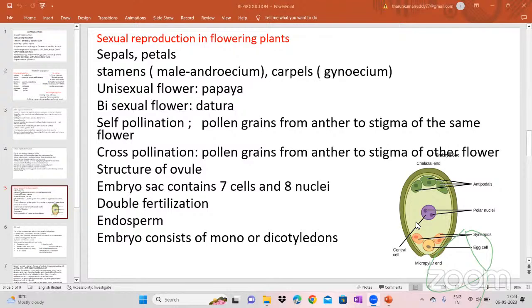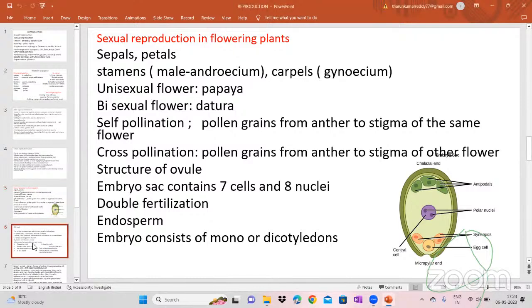Okay, so don't get confused about where the embryo came from, and where the dicotyledons and monocotyledons come from. After fertilization, the seed will be formed. In that seed, we get monocotyledon seeds and dicotyledon seeds. With those monocotyledon seeds and dicotyledon seeds, we get new plants. Okay, with the seeds, we get new plants. So this is about the reproduction present in flowering plants.